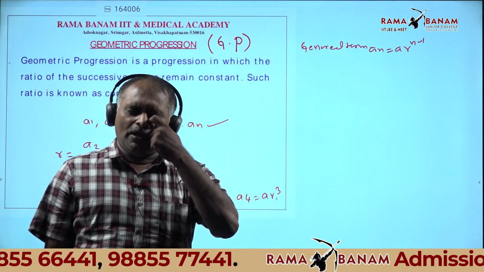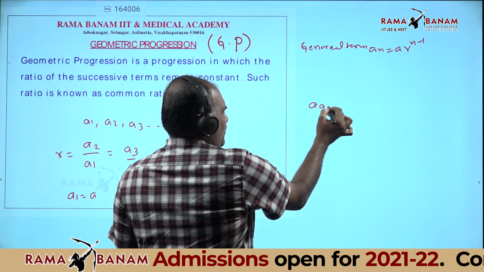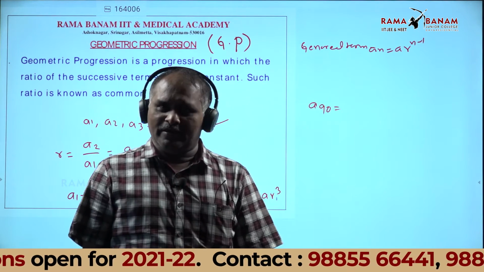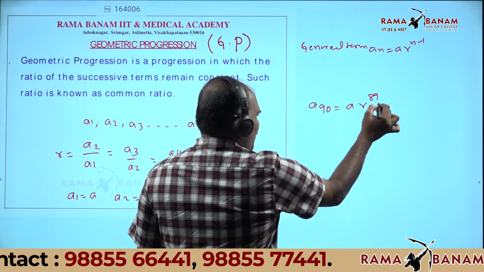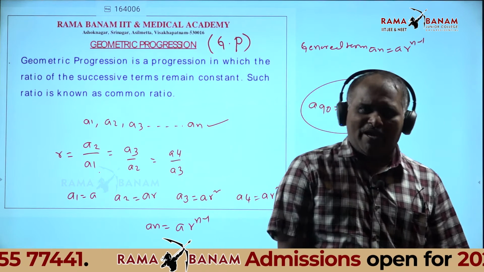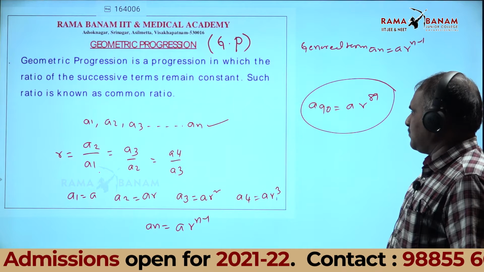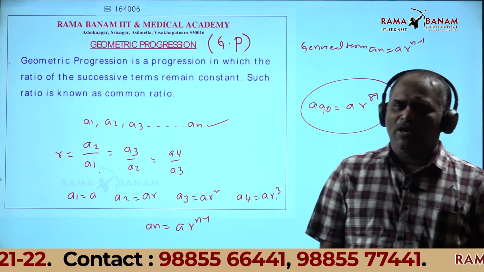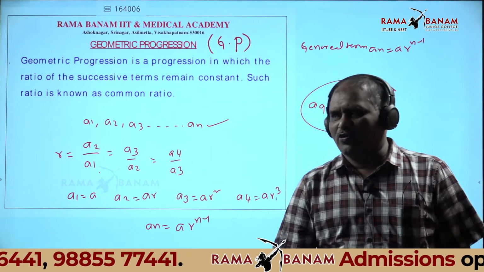For example, what is the 90th term? Anyone? a into r power 89. Like this, you can find terms. Yes, sir. What are the terms? an is equal to a into r power n minus 1. Okay, you can copy that.